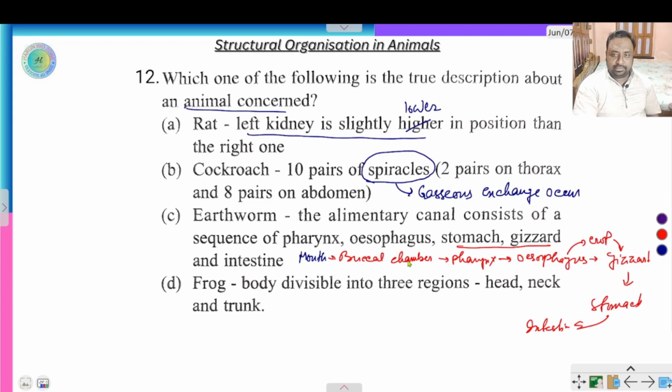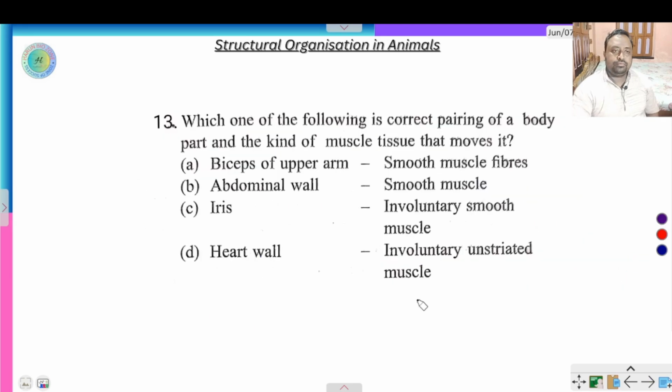And frogs, body divisible into 3 regions, not right. In case of frog, only head and trunk is present, not neck. So this answer is not right, and this is also not right. The correct answer is B. Cockroach, 10 pairs of spiracles, 2 pairs on thorax and 8 pairs on abdomen.